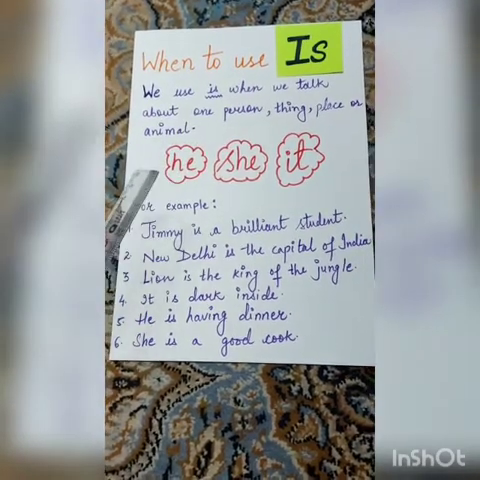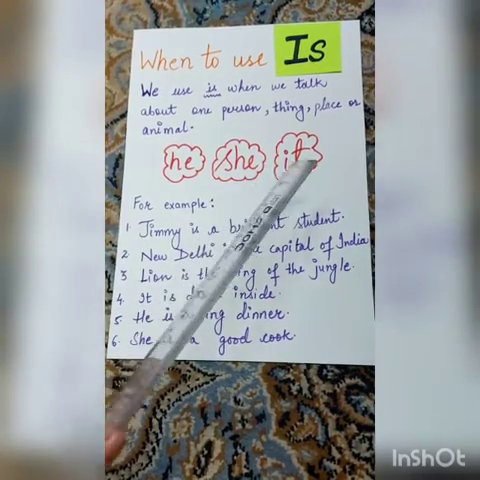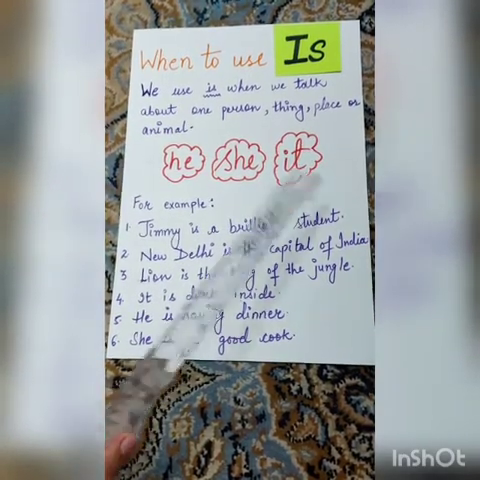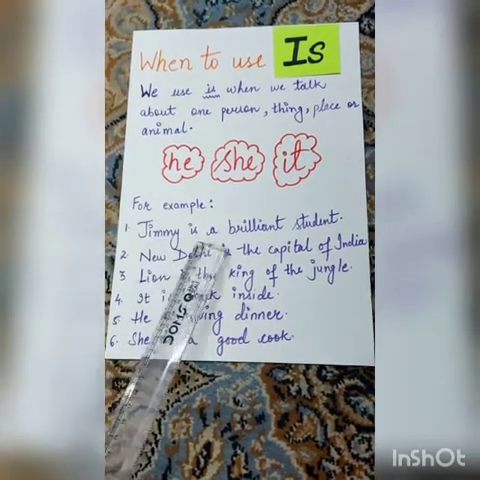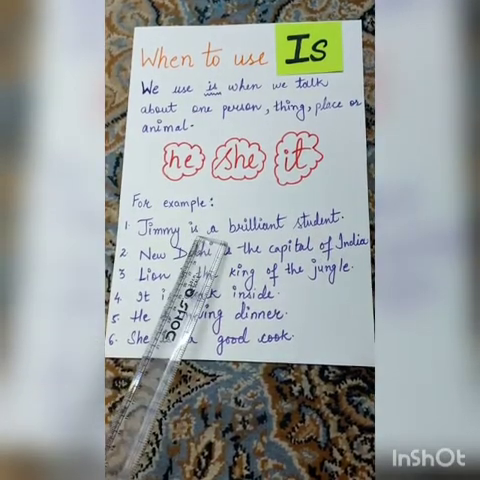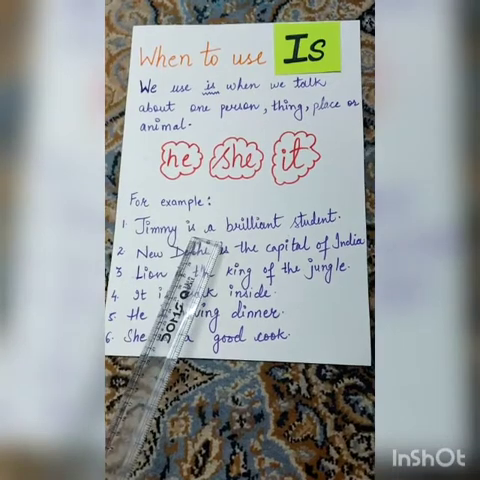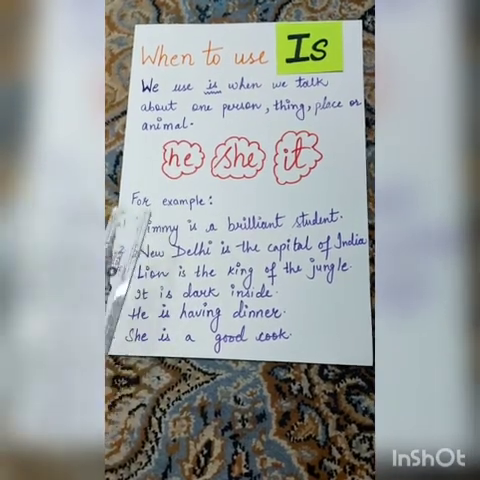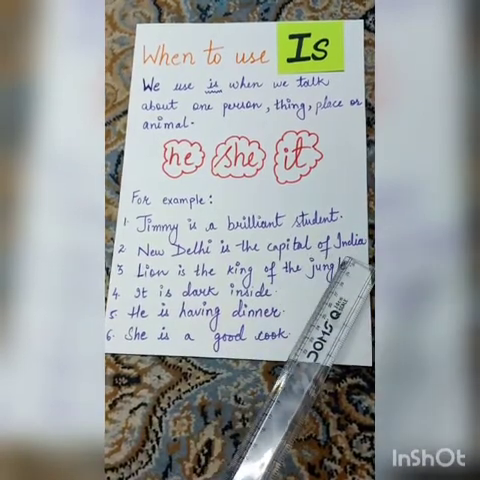We also use is with he, she or it. Let's have a look at some examples. Jimmy is a brilliant student. Why have we used is here? Because we are talking about one person. And who is that person? Jimmy.